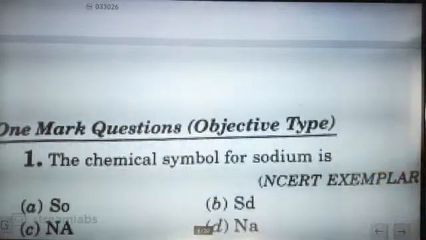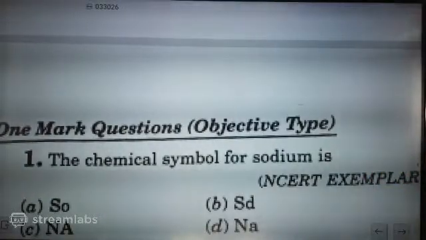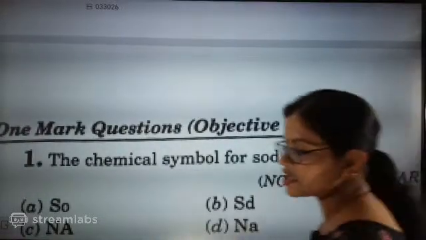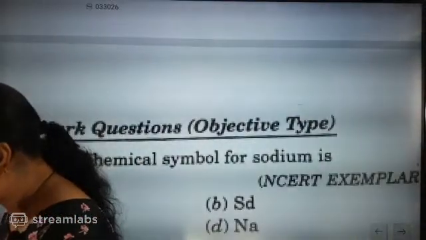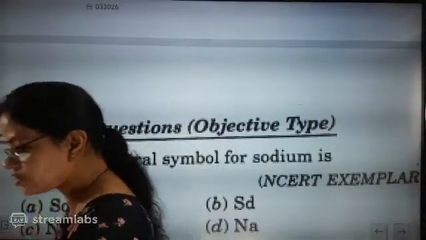The chemical symbol for sodium is Na. So what is the correct answer? Absolutely correct, Ashwarya. Absolutely correct answer, beta. Shall we go for the next question, please?